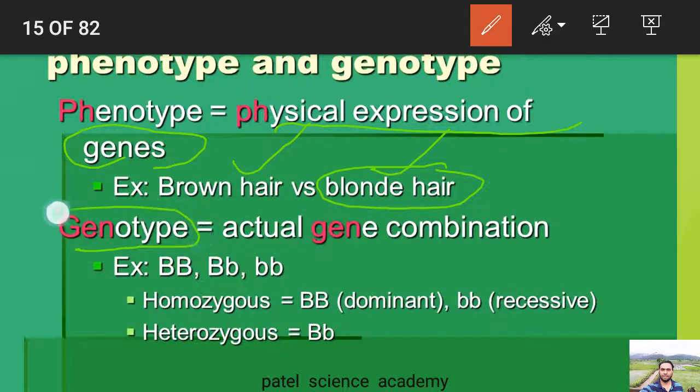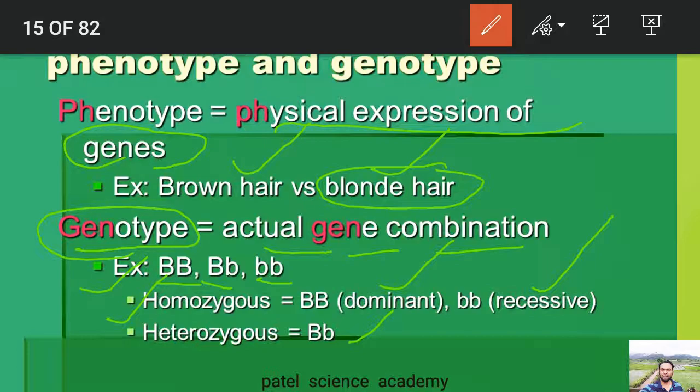Then what about the genotypic character? Genotypic character is the actual gene combination. For example, capital B capital B, capital B small b, small b small b. For example, homozygous capital B is dominant, small b is recessive, and the heterozygous is capital B small b. This is the genetical characteristic which is called genotype. Genotype is the genetic constitution or genetic makeup of an organism with respect to a particular trait. It is the representation of the genetic constitution of an individual with respect to a single character or a set of characters.